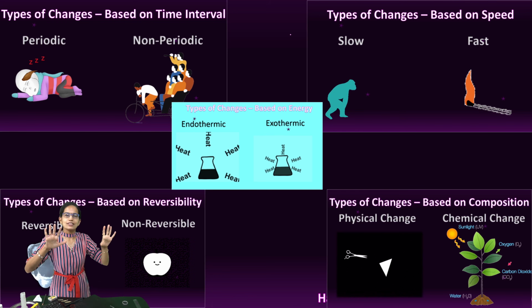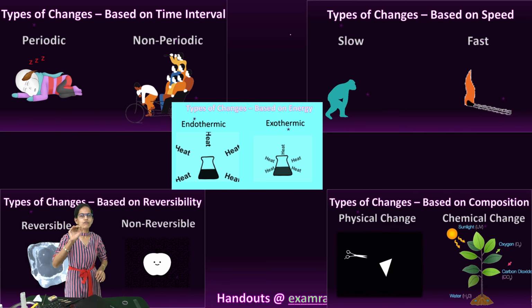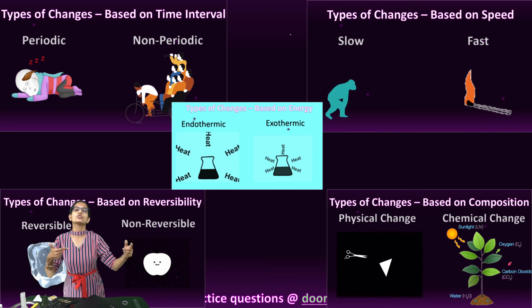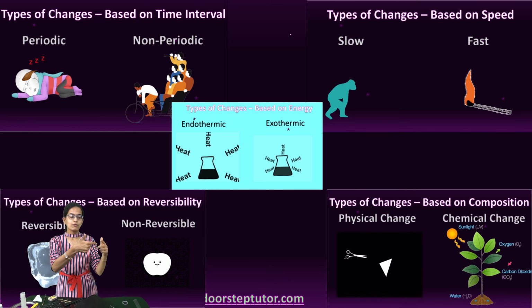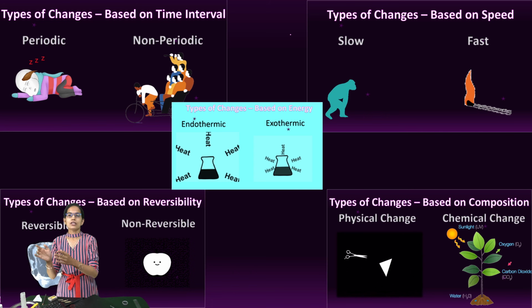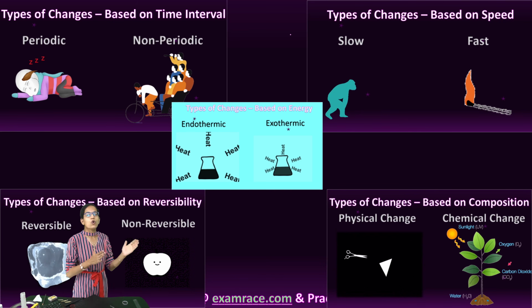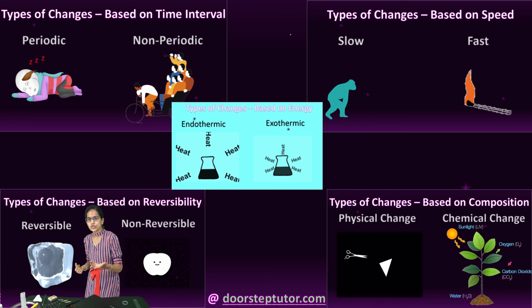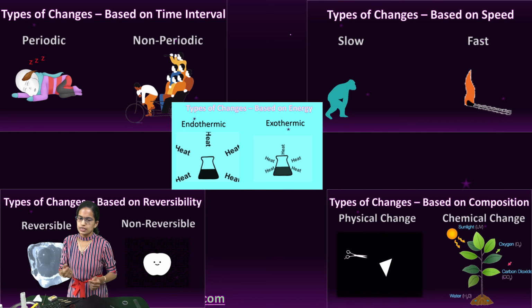Now, a quick recap of what we have done, the various types of changes and the classification. So we understood 5 different classifications. The first was very simple: events that occur at regular intervals, going to school, attending the classes, having 40 minute classes. So that's a periodic event. Non-periodic event is once in a while, going for an outing, going probably this season and 4 months later or 2 years later. So it's a non-periodic event. Changes which can be slow and fast: evolution of human beings from primates is a slow change. Burning of a candle is a fast change.